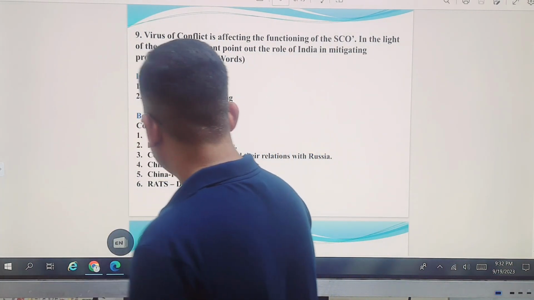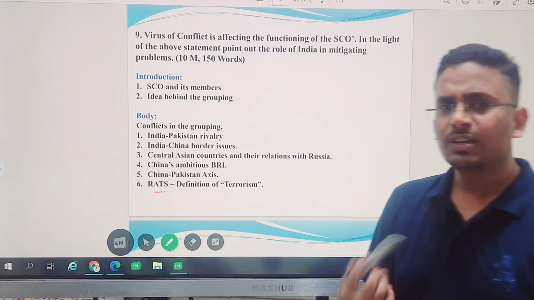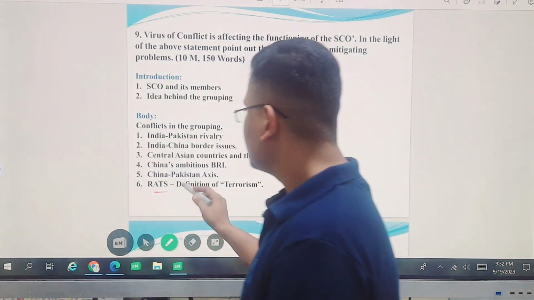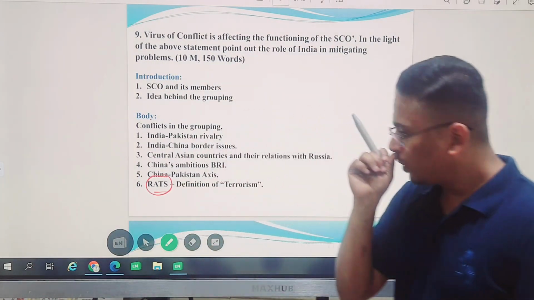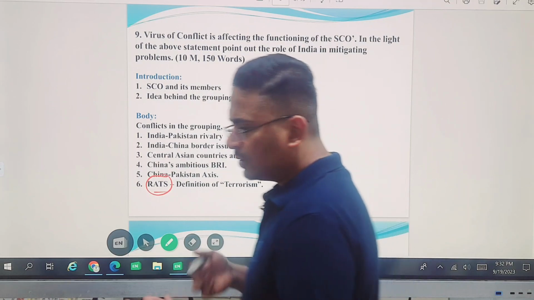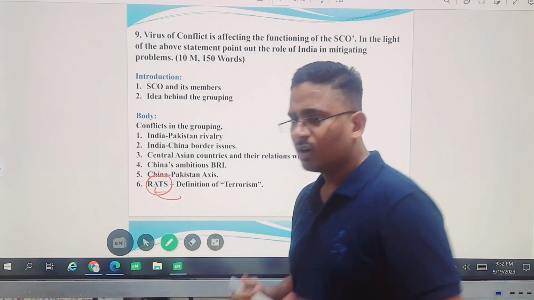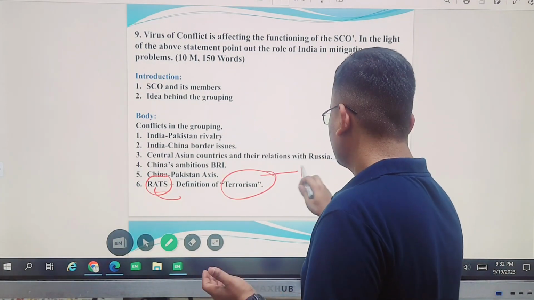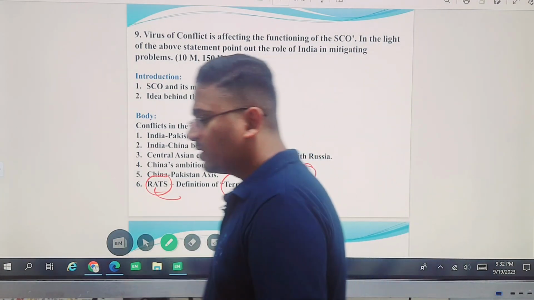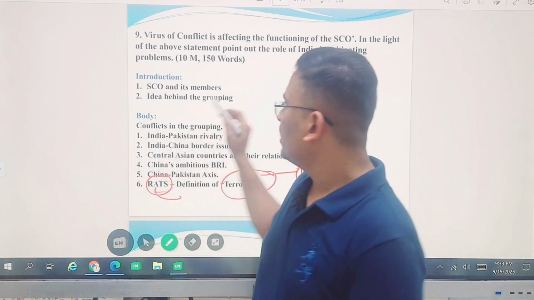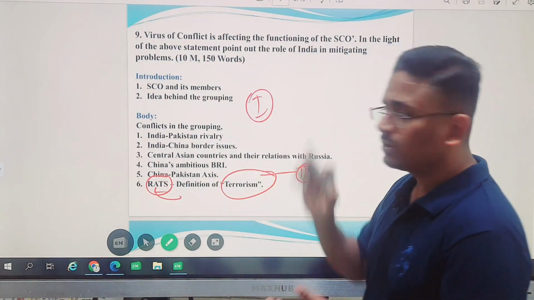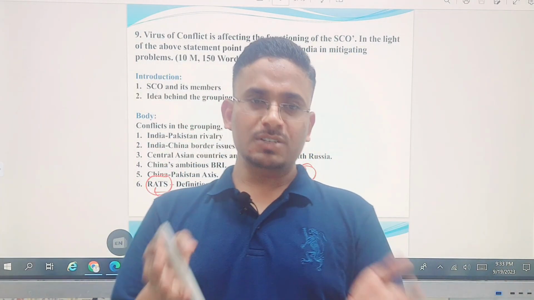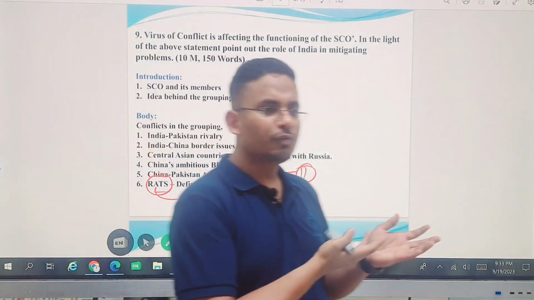Another interesting one is RATS, the Regional Anti-Terrorist Structure. This is a structure which SCO formed, but its functioning is questionable, because RATS has to work on anti-terrorist activities, but what is terrorism is not defined. India gives one definition of terrorism and Pakistan gives another. Pakistan's definition is very liberal, because it is a breeding ground of terrorists.